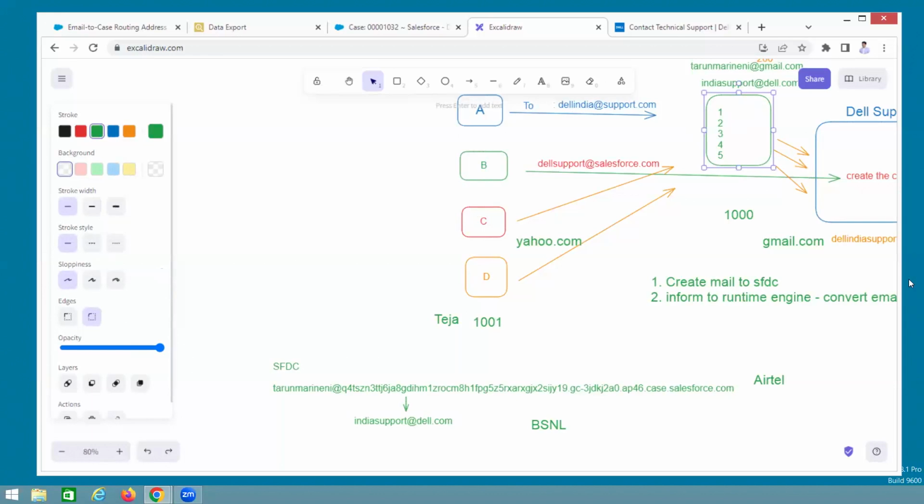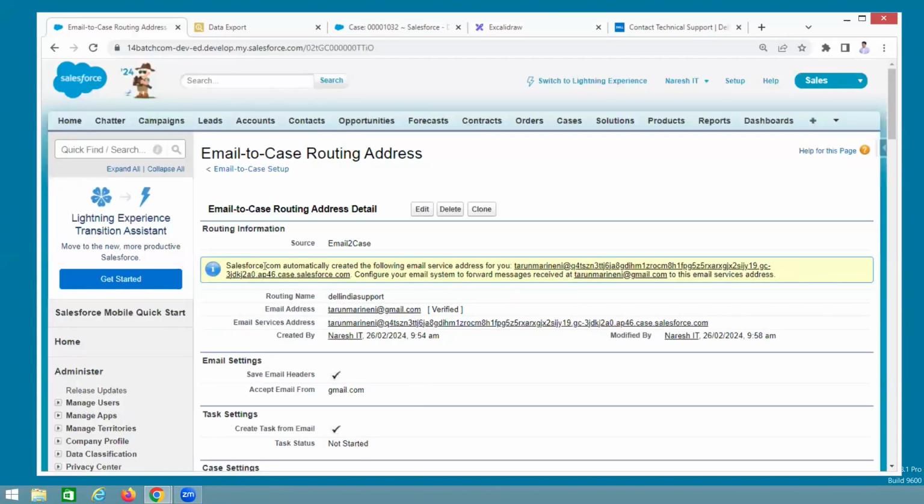How to forward it? In this case, this is the reference mail ID. Actually, in real time, we use something like Dell India in this mailbox.